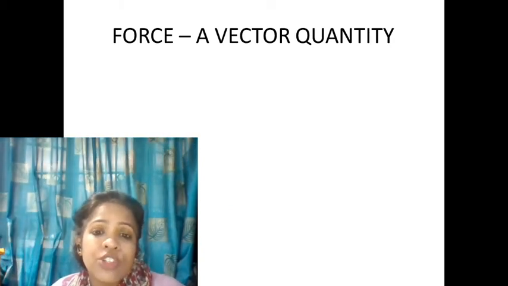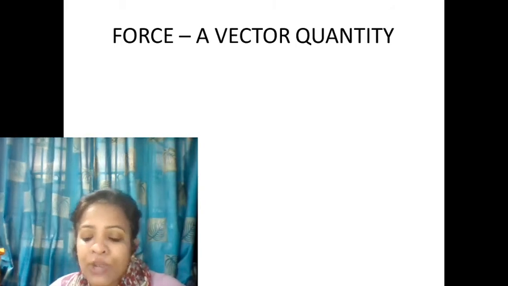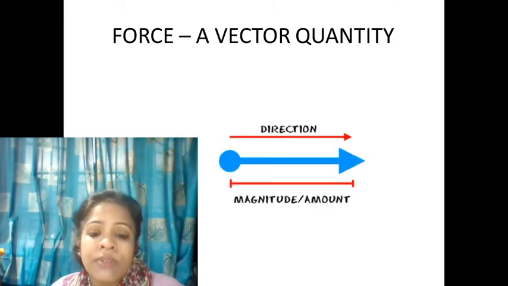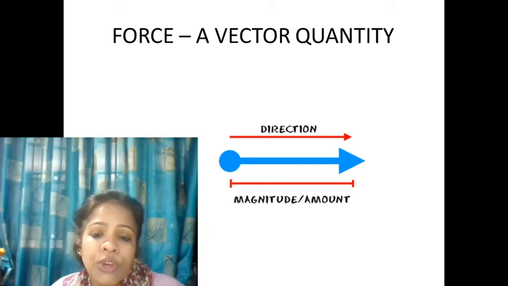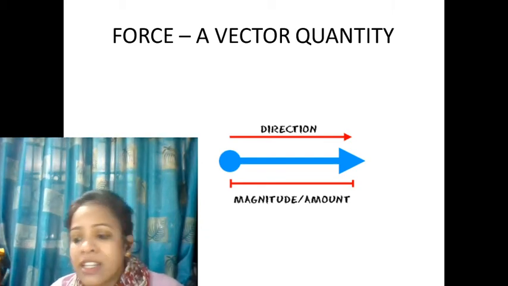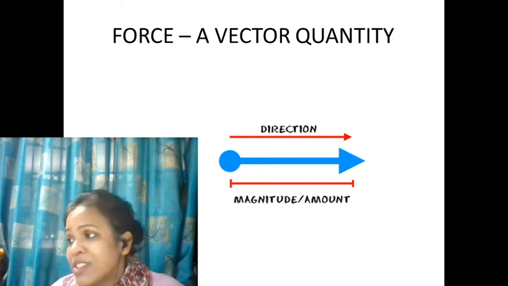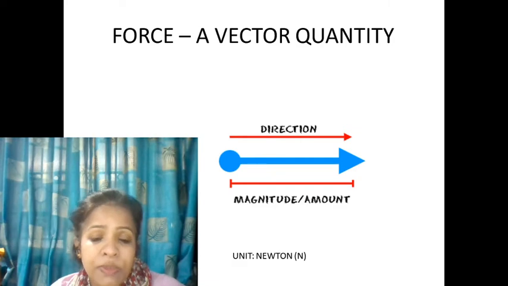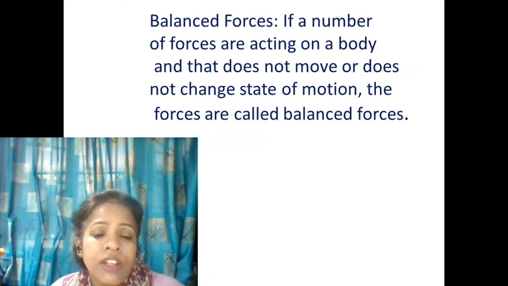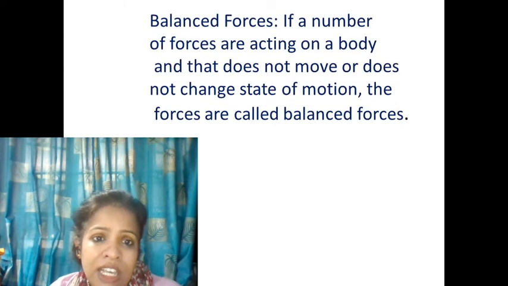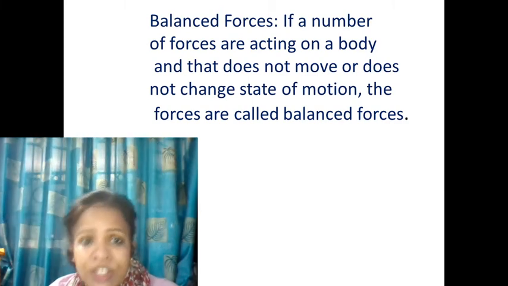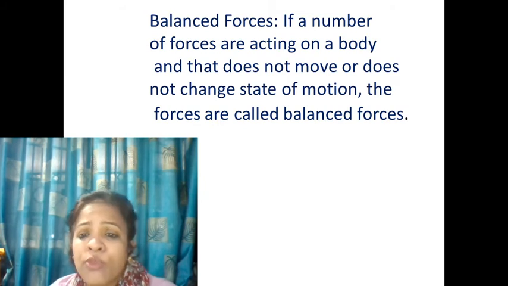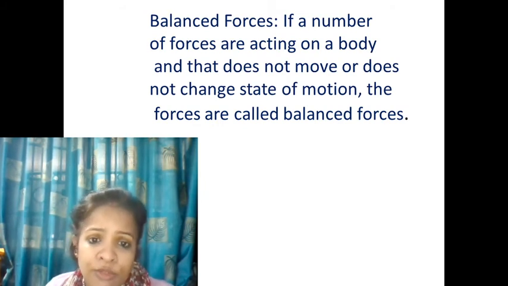Okay, now force is a vector quantity. It is a physical quantity which is a vector quantity, so it will have magnitude as well as direction. The length of the vector, you see the blue color vector, gives the magnitude, and the arrow shows the direction of the vector. Its unit is Newton, which can also be written as kg meter per second square, and Newton is represented by capital N. Now if many forces are acting at one place, then the concept of balanced and unbalanced force comes. Balanced force: if many forces are acting on a body and that does not move or does not change the state of motion, the forces are called balanced.